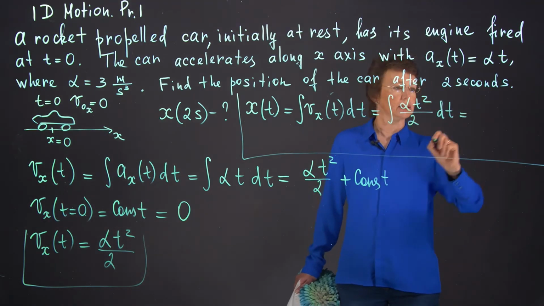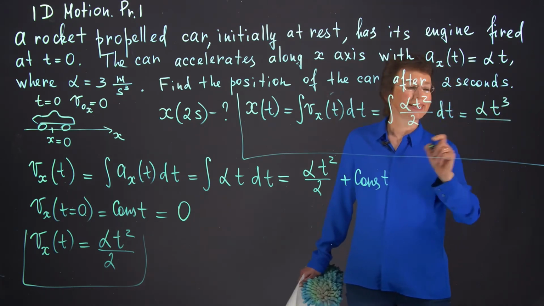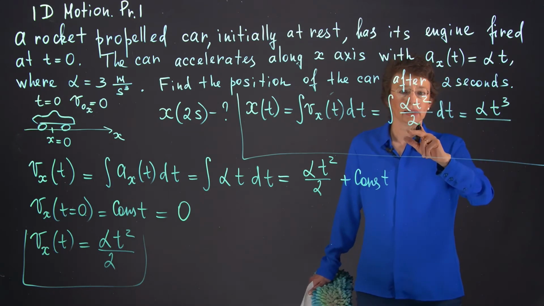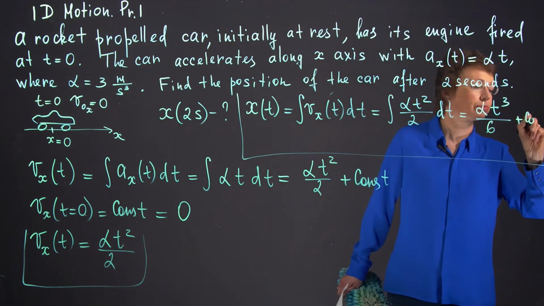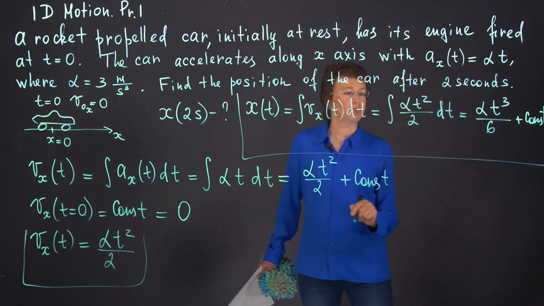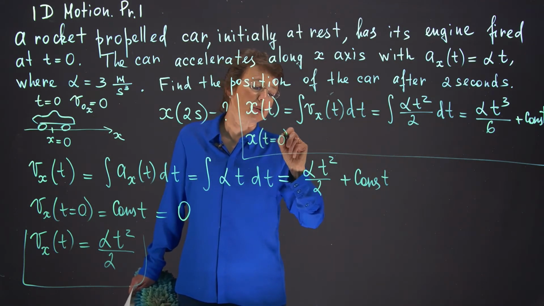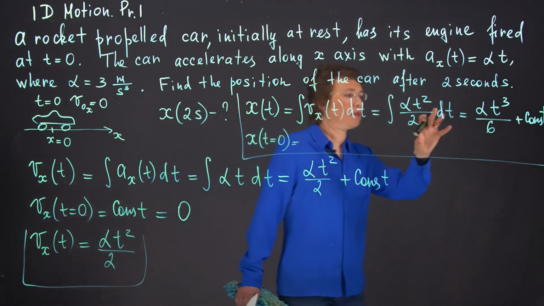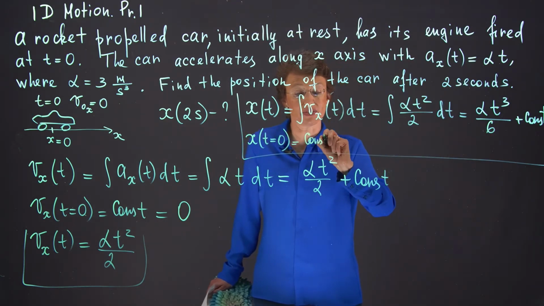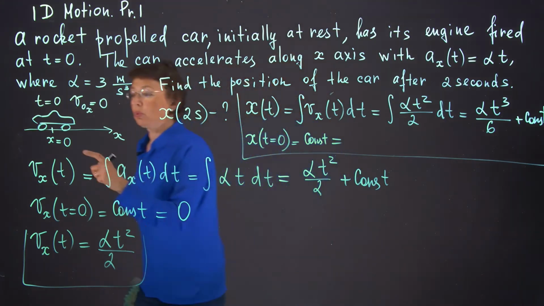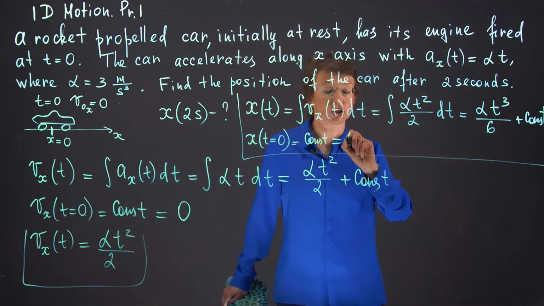What is this integral? It is alpha t to the power 2 plus 1, cubed, over 3 times 2, over 6. Are you with me? Plus a constant. You don't forget about this constant. We need to find the constant. How do I find the constant? I use the initial conditions. X at time moment 0. At time moment 0, this term is 0, the constant remains. And this constant is different from the previous one. We find it every time from the initial conditions. What was x at time moment 0? At time moment 0, the car started from the origin, so the constant is 0.